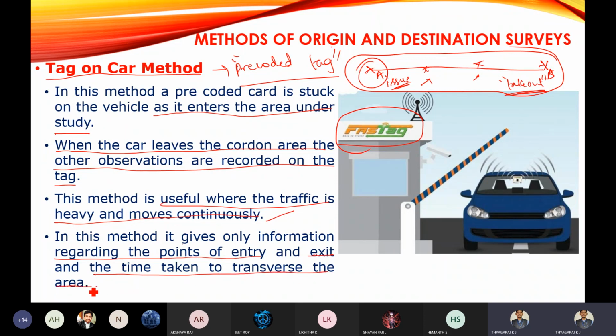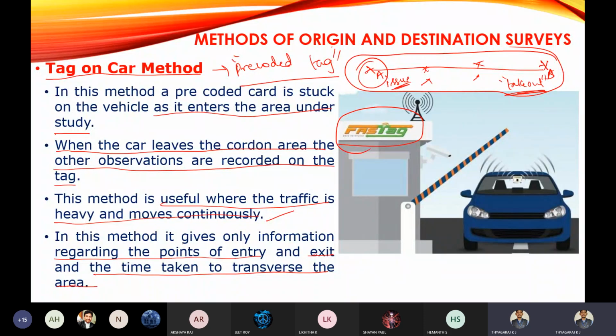Remember, in this only the point of entry, from where you are going to enter the section, it will record. From where you exited the section, it will record. And the time taken to travel from entry point to exit point, it will record. Other data will not be obtained from the tag on car method.